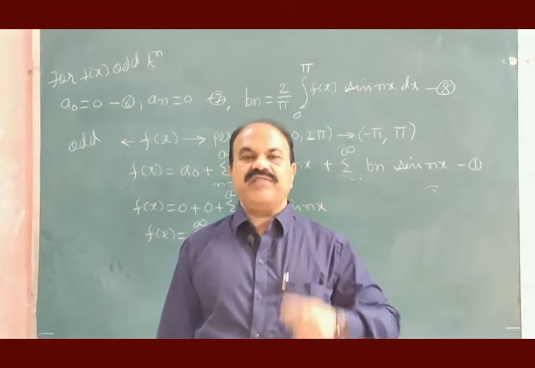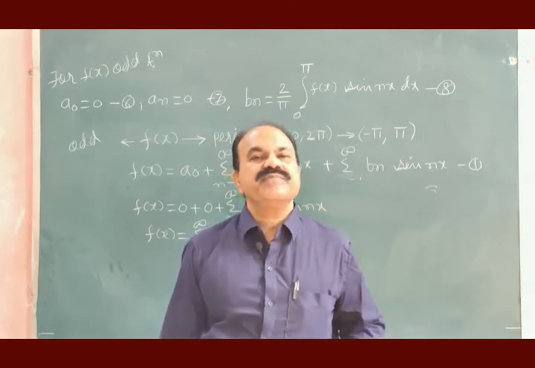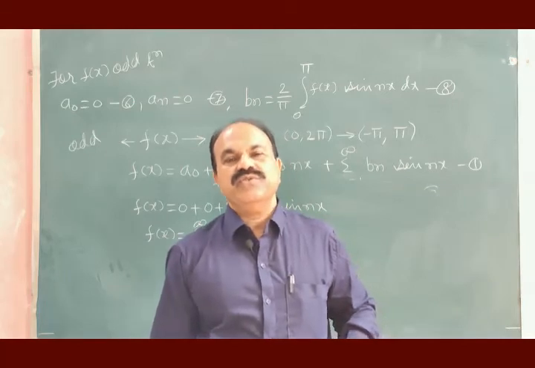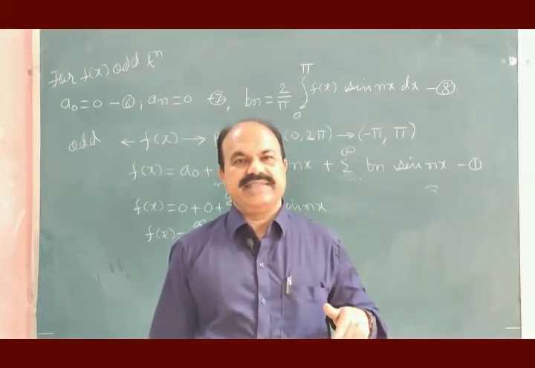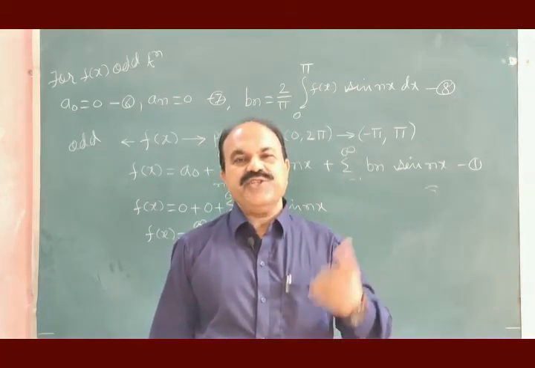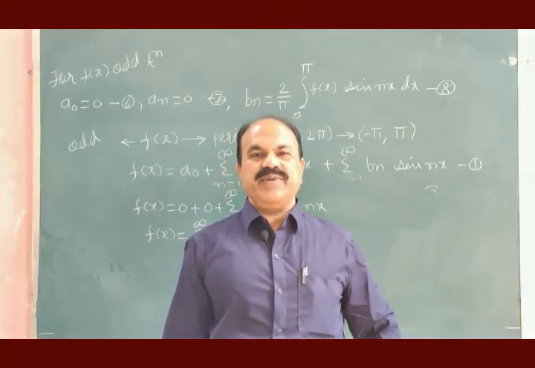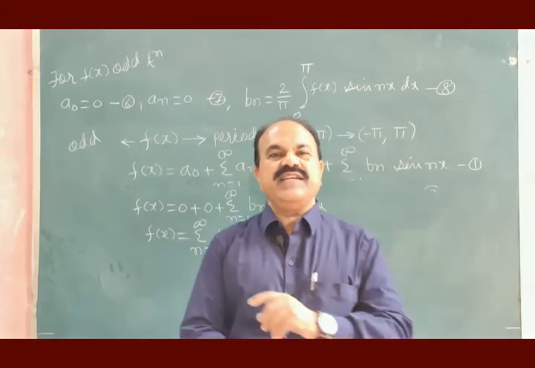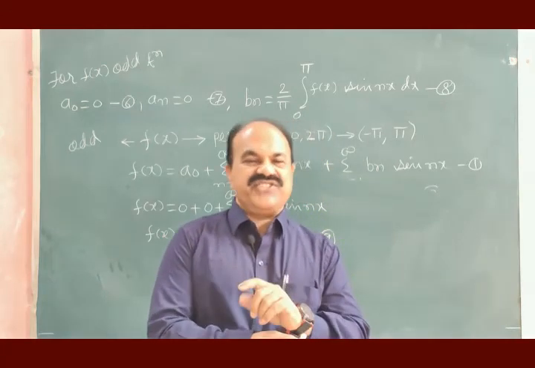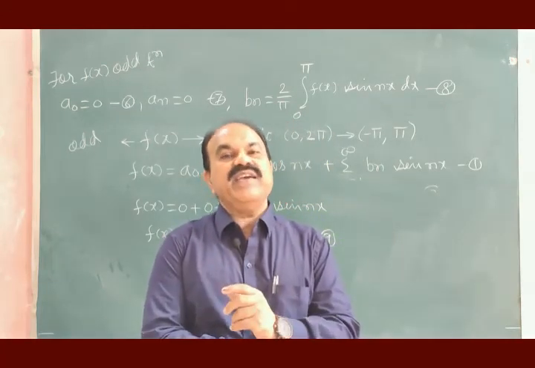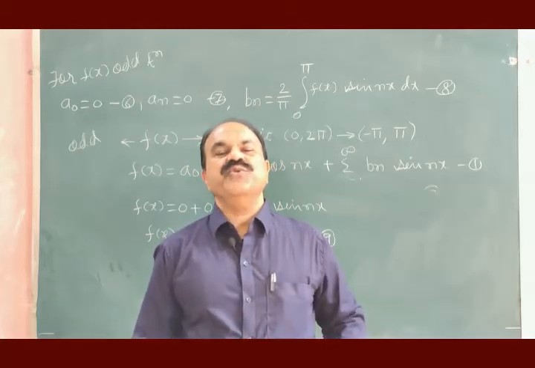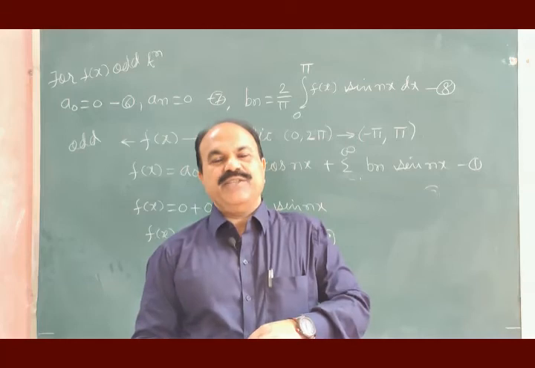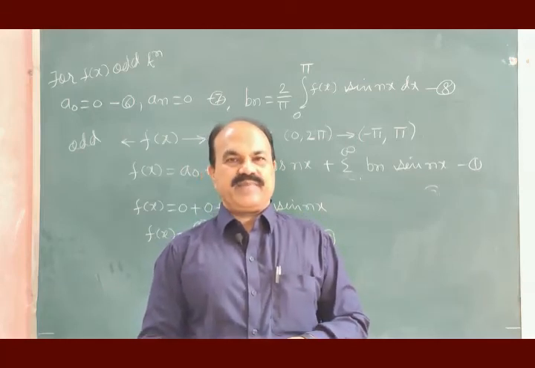But if the function f of x is even function, in the earlier lecture we saw it that a0 is to be evaluated because it exists. An is to be evaluated because it also exists. Bn is 0, and therefore there is no need to find the coefficient bn.